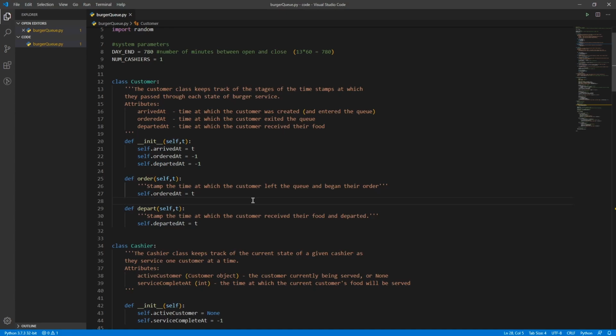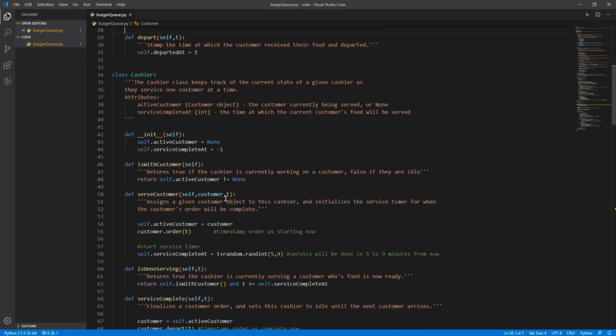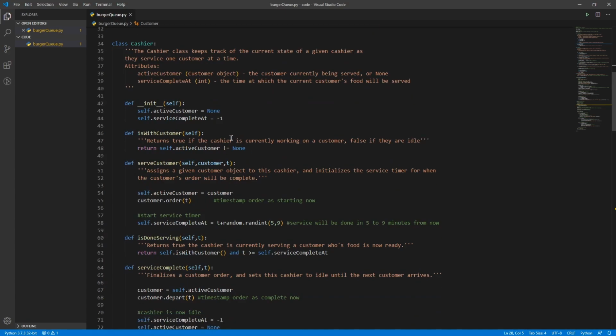This will be useful for all kinds of bookkeeping information that we want to calculate at the end of this run. So the customer is mostly just storing these different timestamps. They represent almost a passive element in our simulation. The other class here is the cashier class, and this represents the person actually processing these customers. It's going to take one customer from the queue at a time, process their order, and then send them on their way.